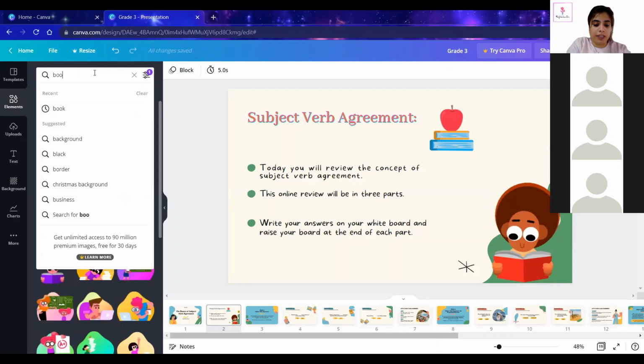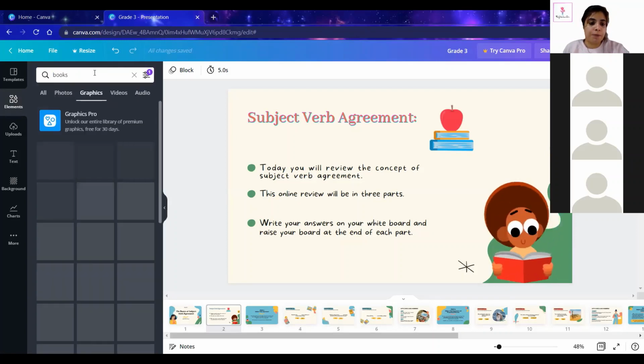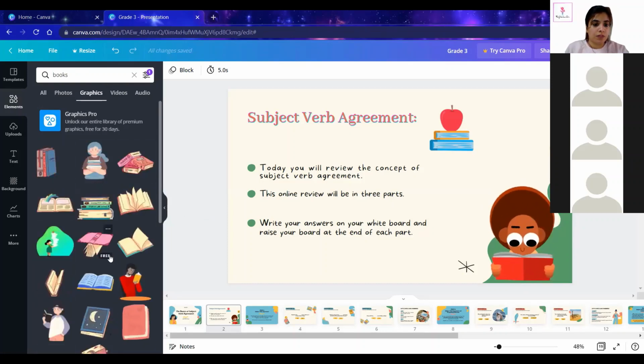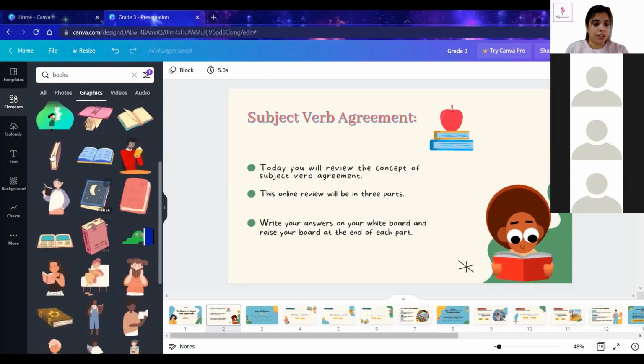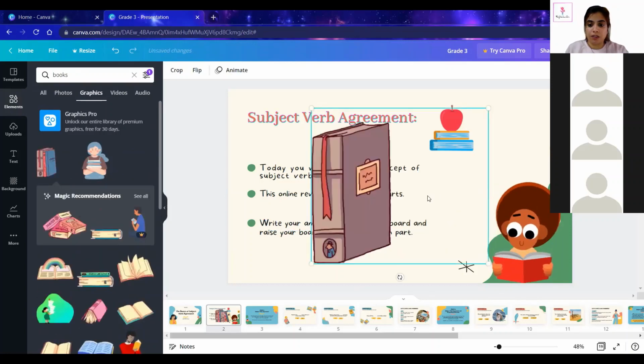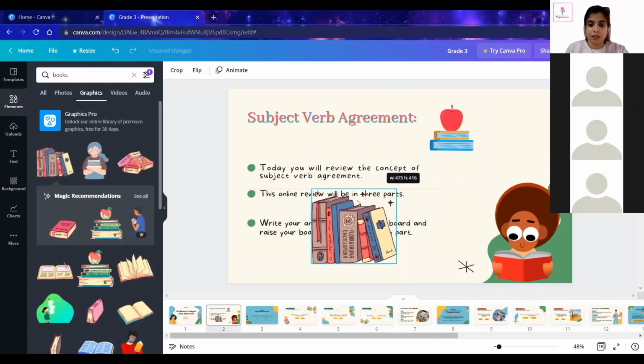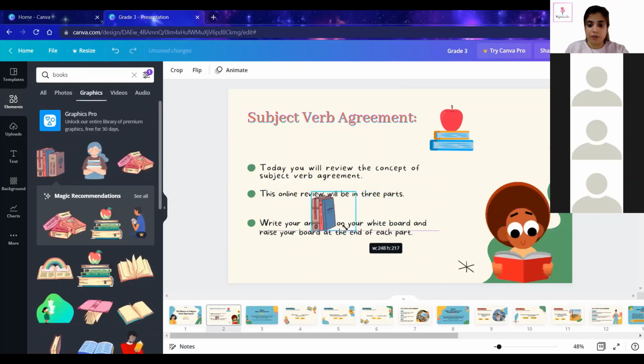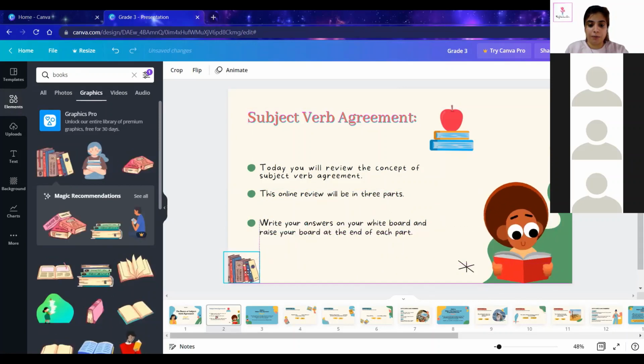Now, if you want only books, these are the animations, you can go for it here.